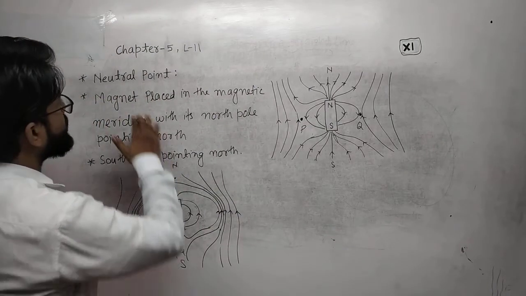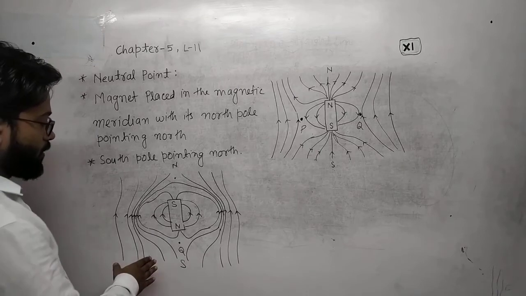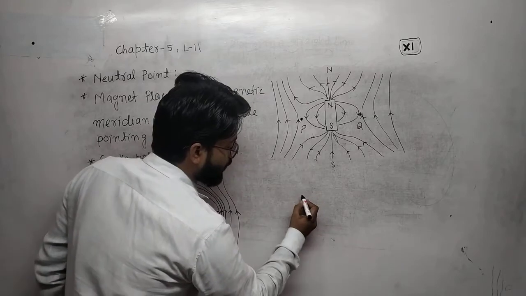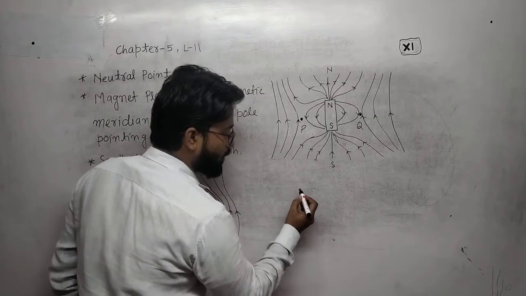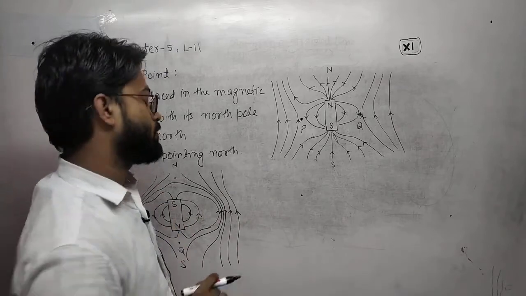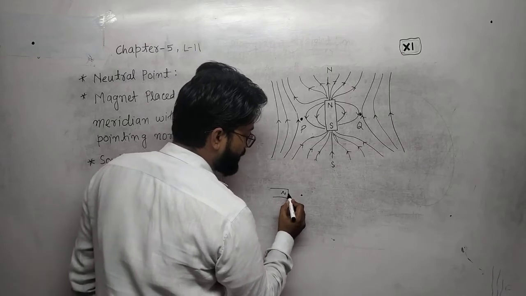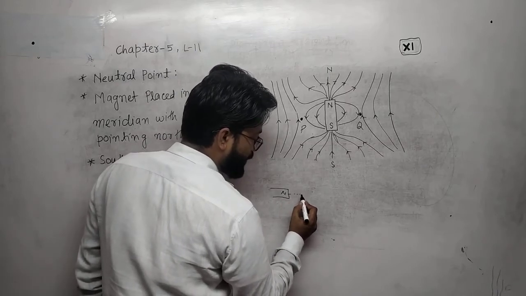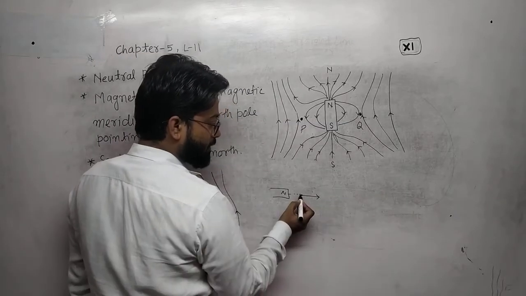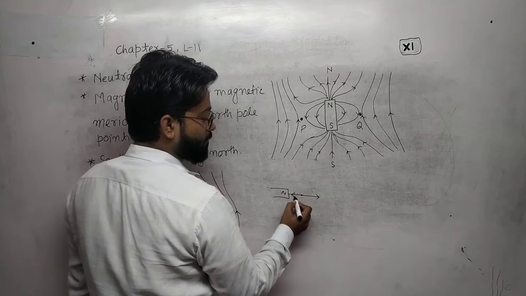First, what is a neutral point? In terms of magnetic fields, a neutral point is any point where the net magnetic field is zero. For example, suppose this is the magnet and the magnetic field at that point due to this magnet is here, and the Earth's magnetic field or any other magnetic field is here.